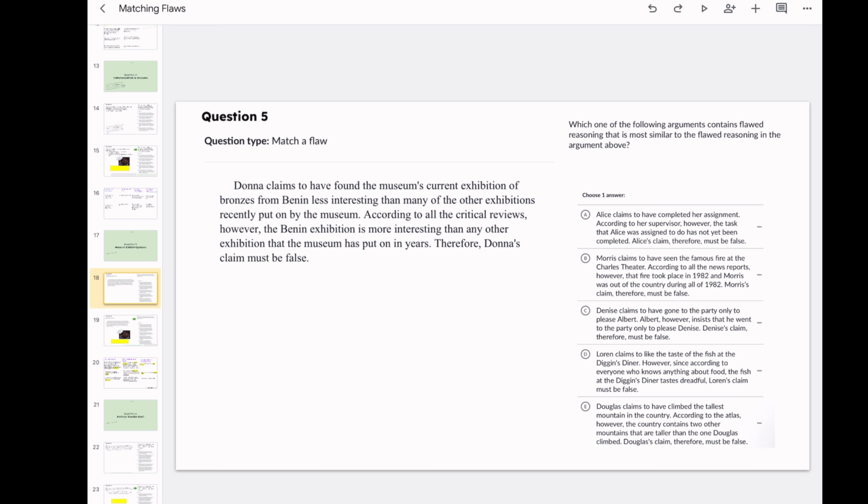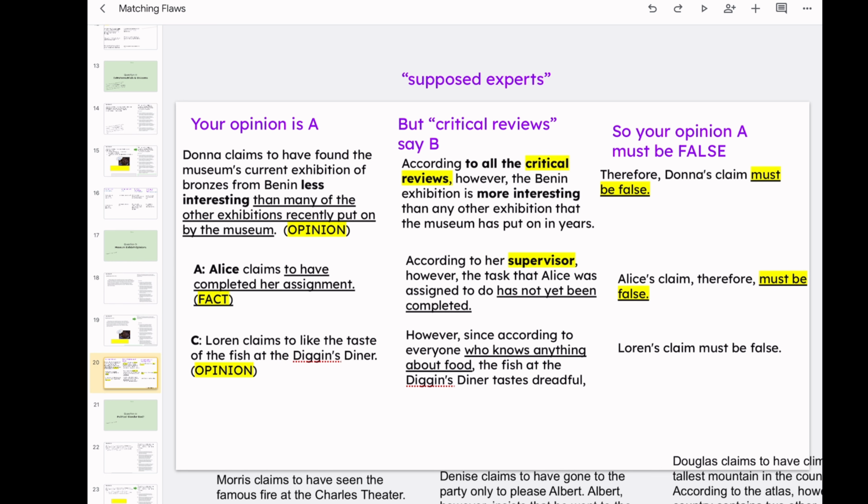That's a little easier, right? Essentially, the flaw is if your opinion doesn't match critical reviews, then your opinion is false. So your opinion is A, but critical reviews say B, the supposed experts, so your opinion, A, must be false. So let's go through the options.